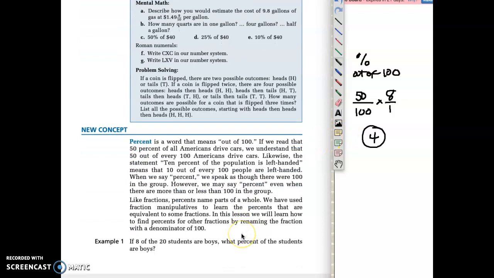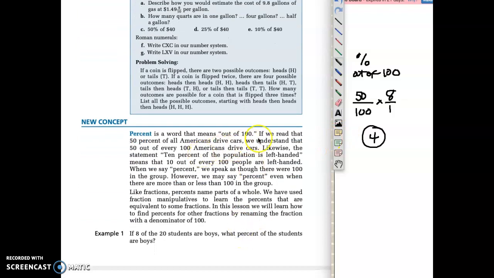So let's go ahead and read down here. It says, if we read that 50% of all Americans drive cars, we understand that 50 out of every 100 Americans drive cars. Well, that makes sense. Likewise, the statement 10% of the population is left-handed means that 10 out of every 100 people are left-handed.